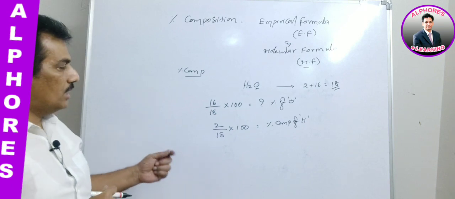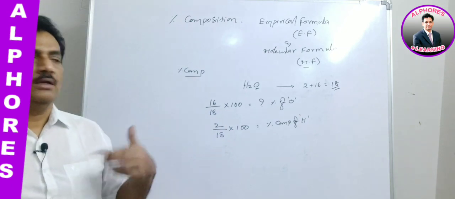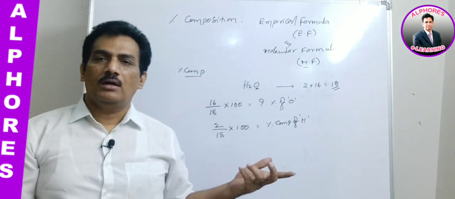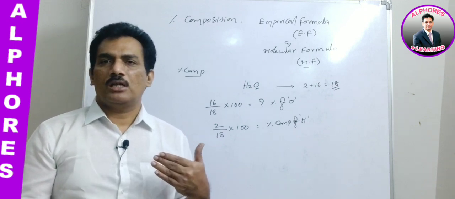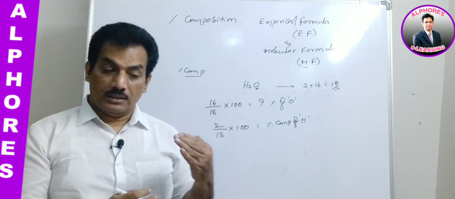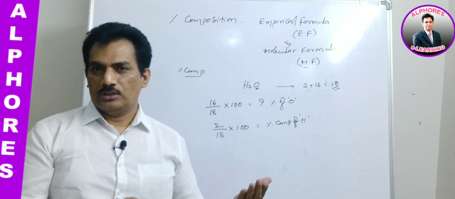And just you remember, instead of giving the molecule directly, for example in water they are asking the percentage composition of oxygen, so directly we go for molecular weight and then calculate the percentage. But this percentage can also be measured in other terms.